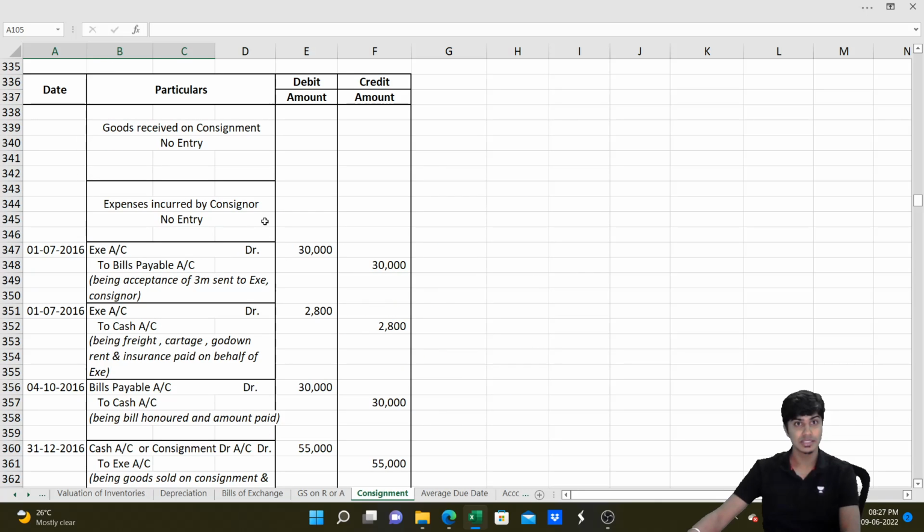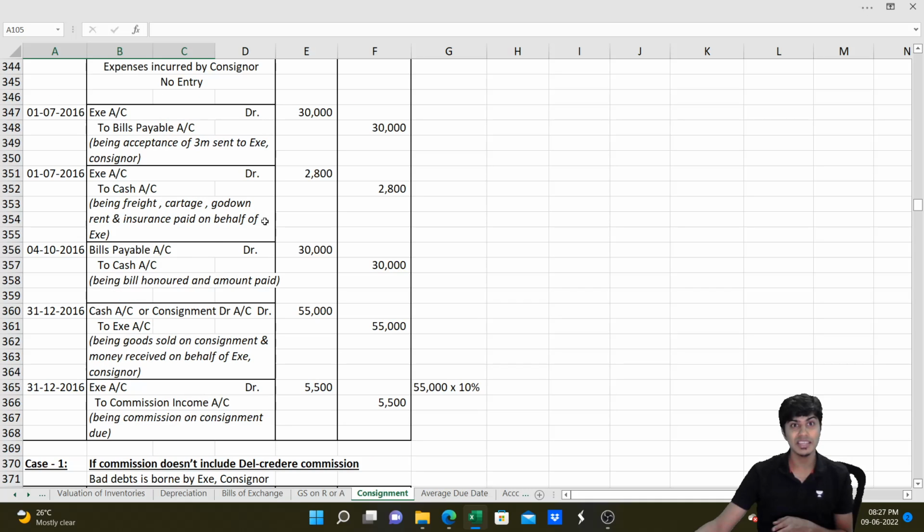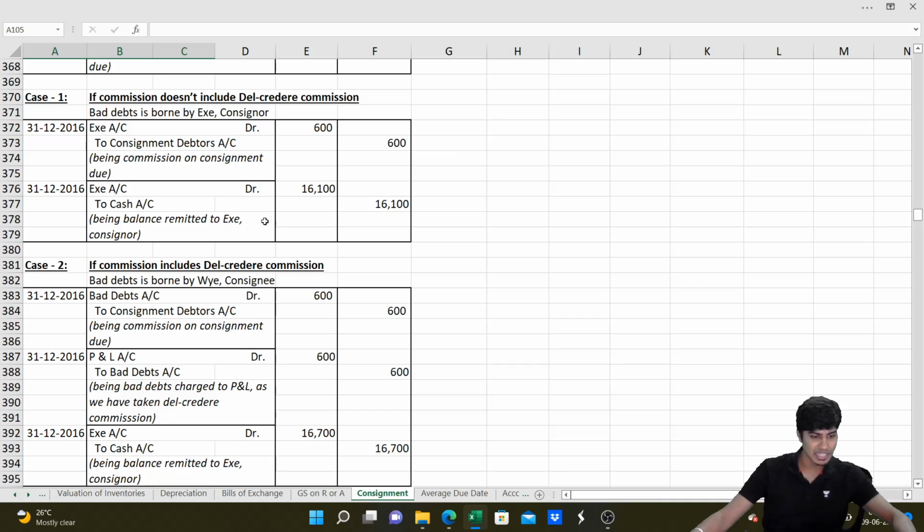The consignor discloses the entire cost price, selling price, everything to the consignee. The consignee might not exist to be a consignee. He might become a competitor to the consignor, looking at the amount of profit that the consignor will make. So what the consignor does is, he will add some load to the cost price and send it to the consignee at invoice price, and ask the consignee to sell it at a price a little higher than invoice price, that is the selling price. If that is there, how the entries are made is what I'm trying to teach you.